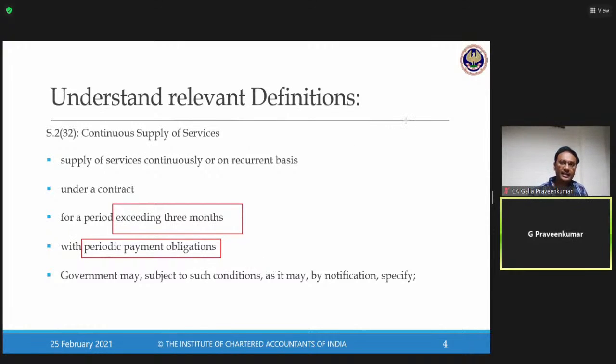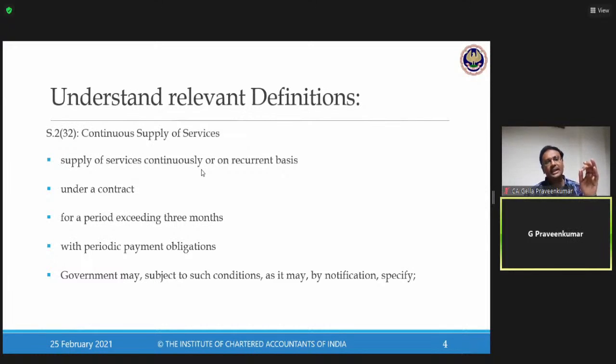So here, when we understand the definition of this continuous supply of services, please bear in mind, this continuous supply of services is applicable only where this is a contract which is exceeding 3 months. If the contract is not exceeding 3 months, then we cannot call that a continuous supply of service.